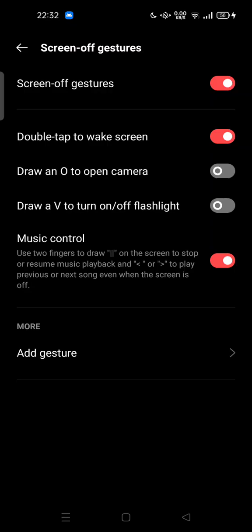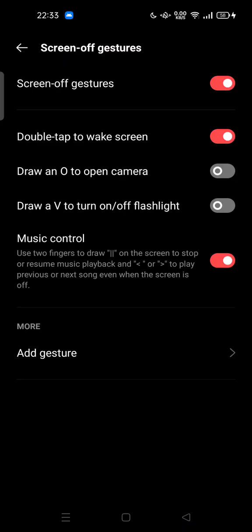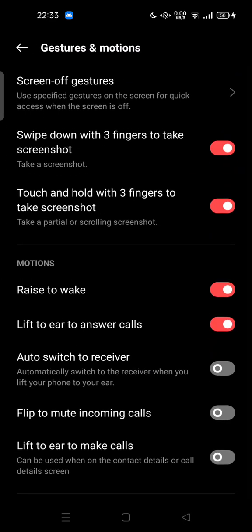And also there are additional options like draw an O to open the camera, draw a V to turn the flashlight on or off, and you can even add your own gesture here. And don't forget to turn on raise to wake. This is motions. If you raise your phone, you will wake it up. You will turn on the screen of your phone.